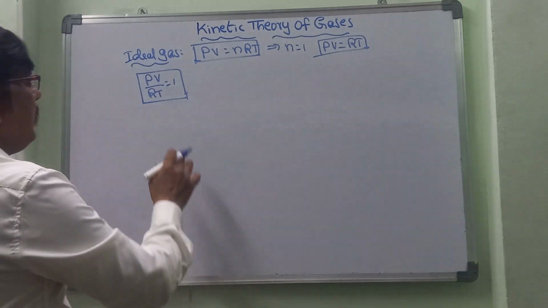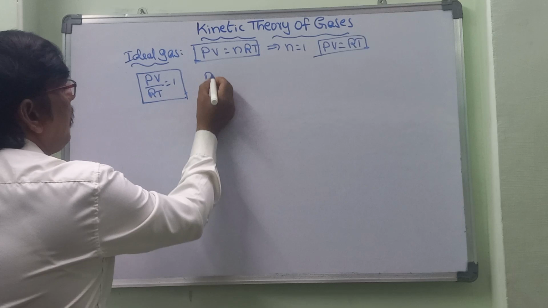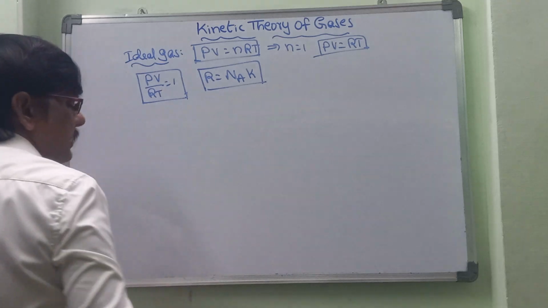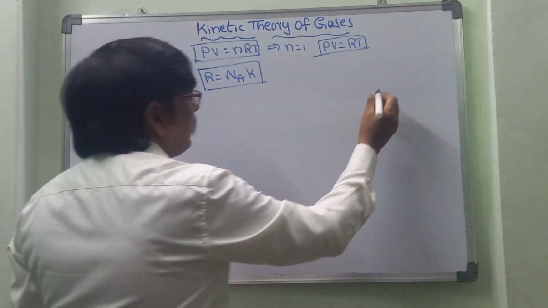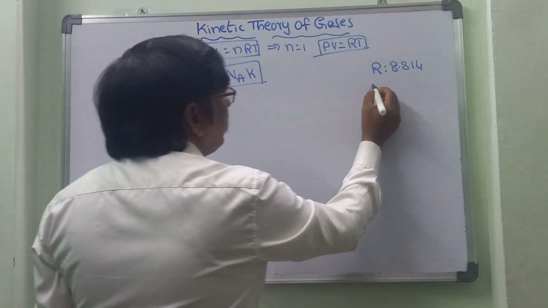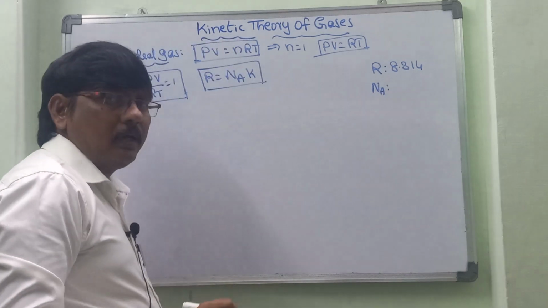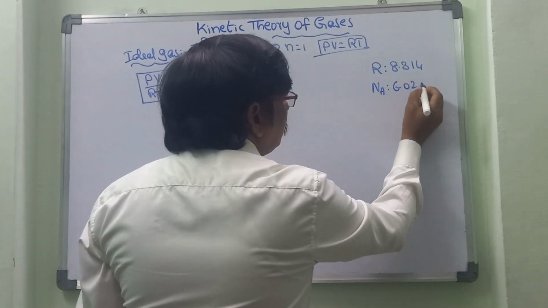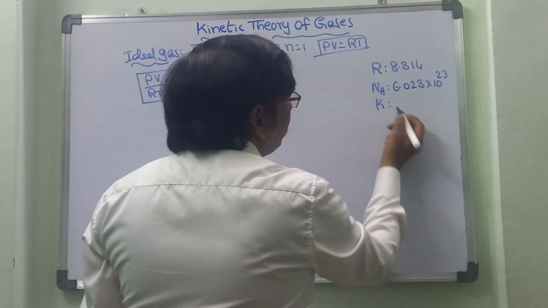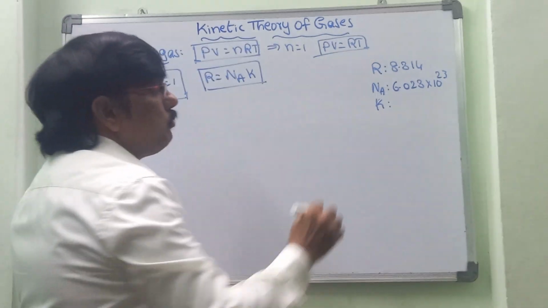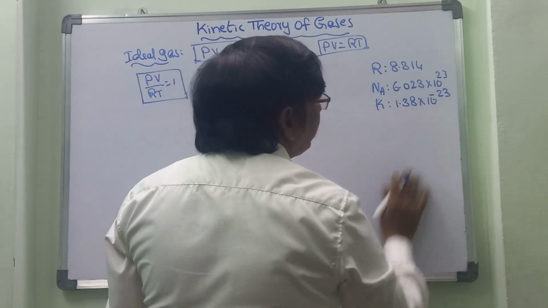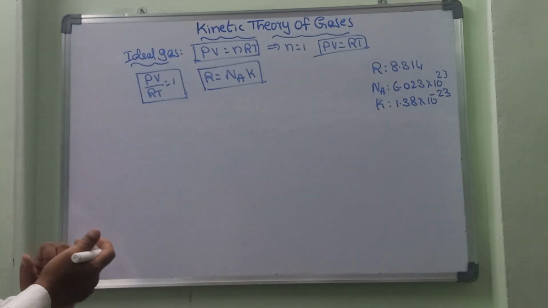Next, let us learn one important formula, that is R is equal to N_A k. A very popular formula. We have already learnt R, the universal gas constant, 8.314. N_A is the Avogadro number, 6.023 into 10 power 23. Next, k is called the Boltzmann constant, 1.38 into 10 power minus 23. So that is the Boltzmann constant.